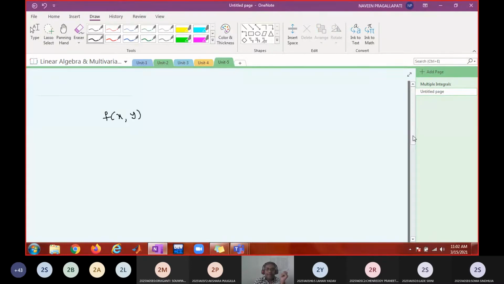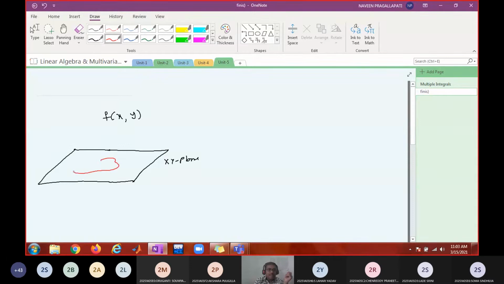Where is the domain of f of x comma y? Plane. What is that plane? XY plane. Exactly. Right? So the domain can be something like this. When you consider this as the XY plane, the domain can be something like this.